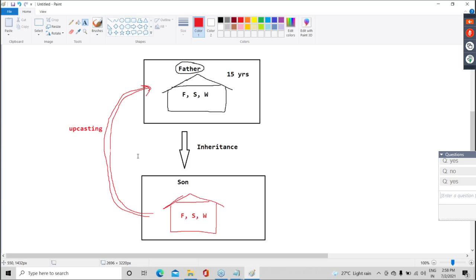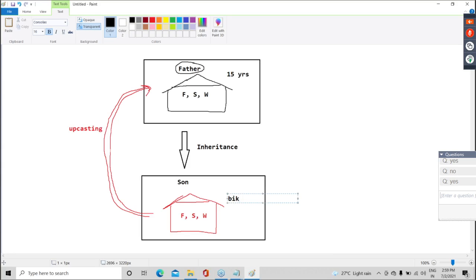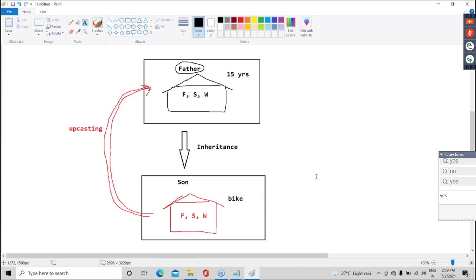Okay. Now, guys, meanwhile, maybe chances are there that the son can have his own property also. Maybe chances are there, guys, that he will have a bike. Guys, possible or not? Son can have his own property, a bike. So tell me, when he upcasts, will he give the bike also?